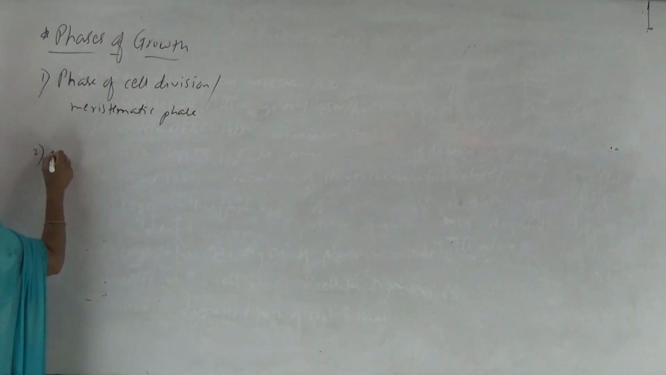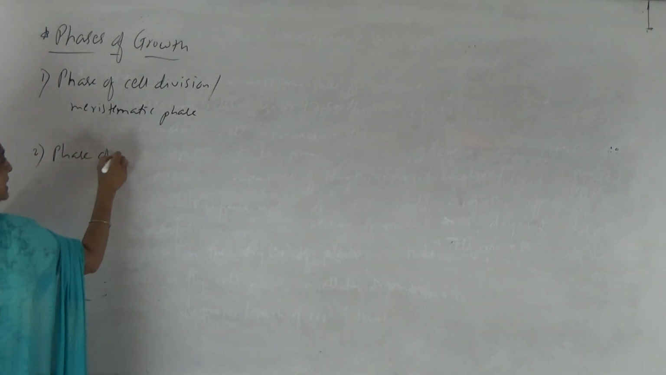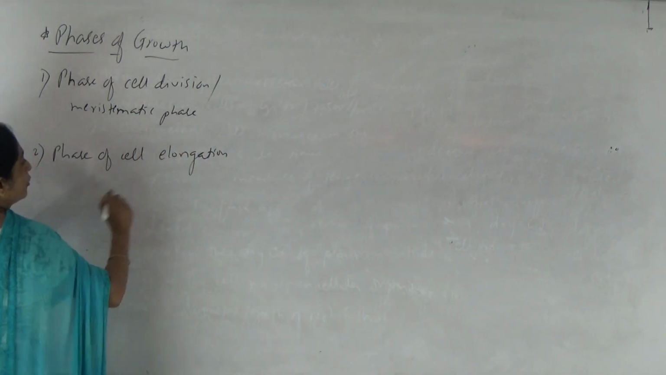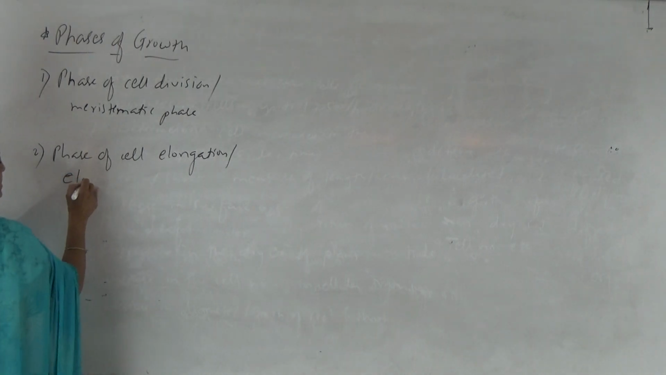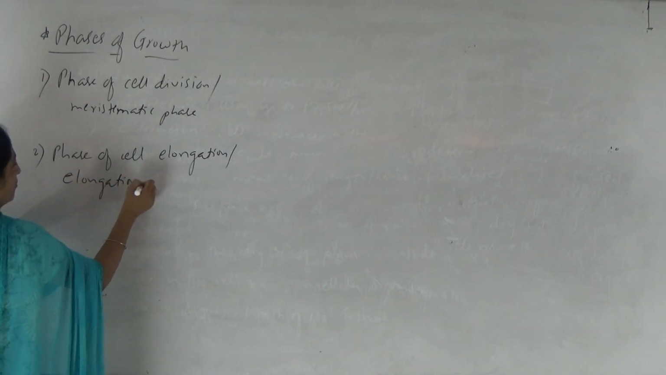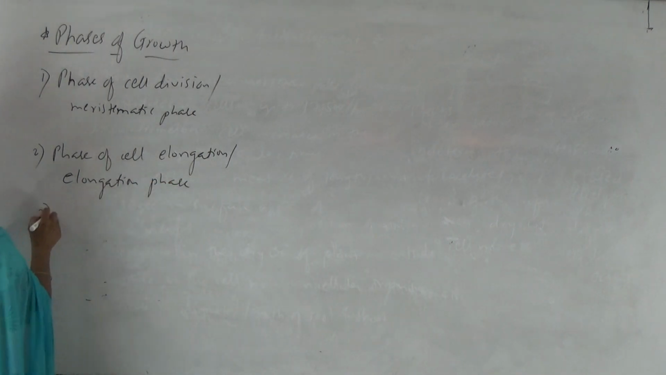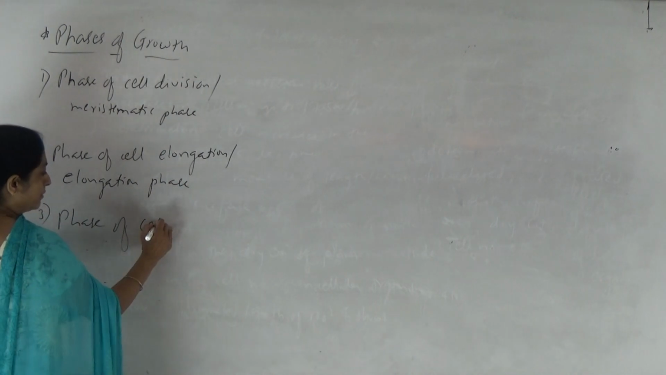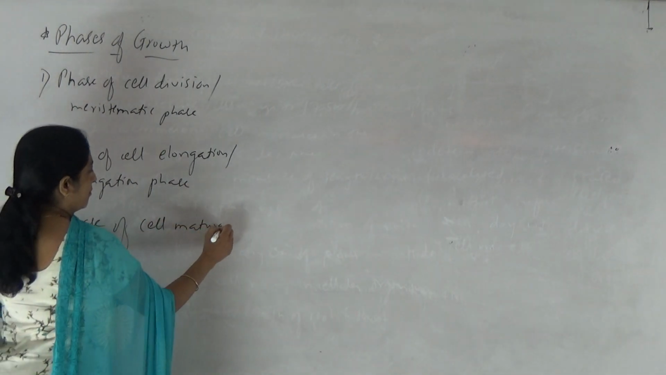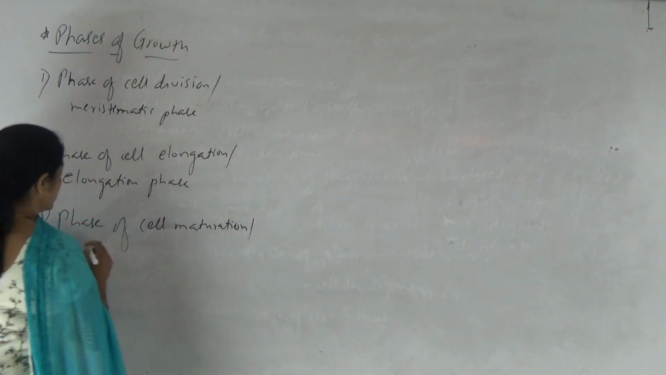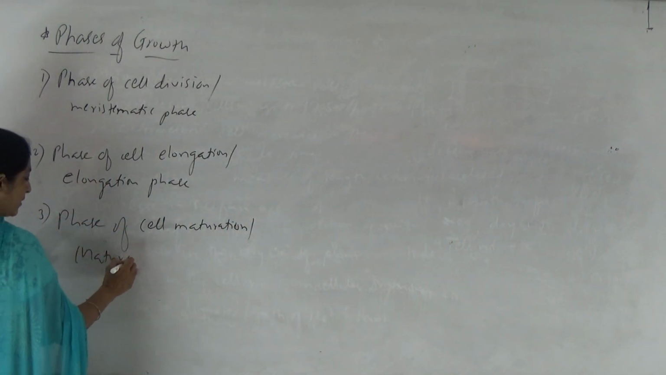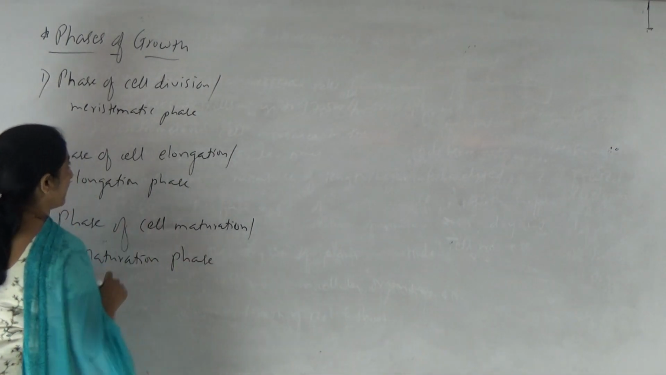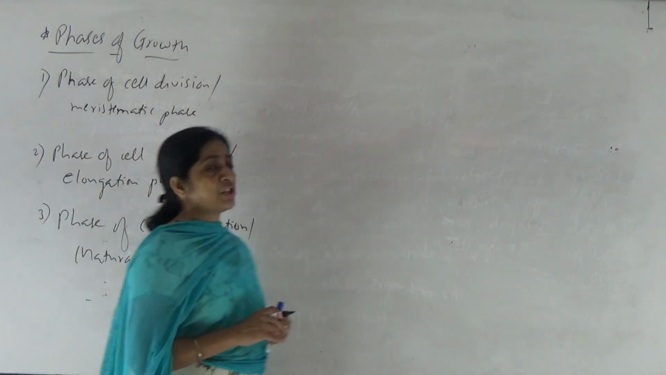Okay? Then second one, phase of cell elongation, or it is also known as elongation phase. And third one, phase of maturation, cell maturation, or it is also known as maturation phase, or steady stationary phase. Okay, so phase of cell division means what?